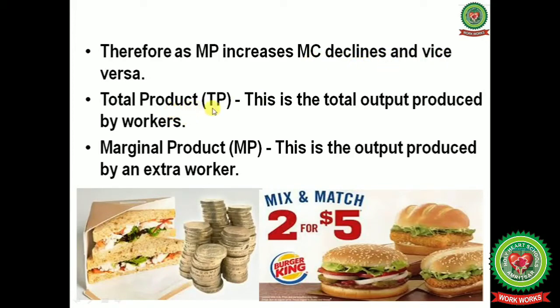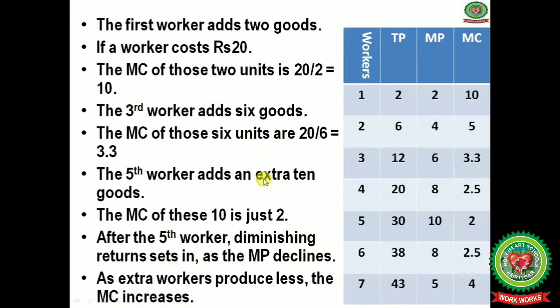The total product, that is TP, is the total output produced by the workers, and marginal product, that is MP, is the output produced by an extra worker. The first worker adds 2 goods. If a worker costs rupees 20, the marginal cost of those 2 units is 20 divided by 2, which equals 10. Next, the third worker adds 6 goods and the marginal cost of those 6 units is 20 divided by 6, that is 3.3.